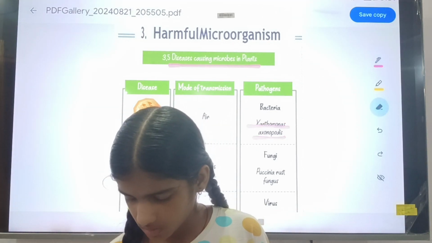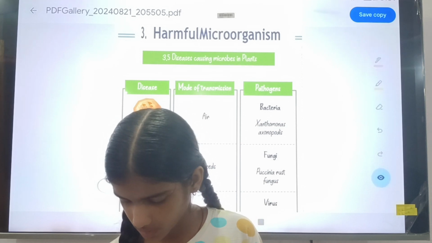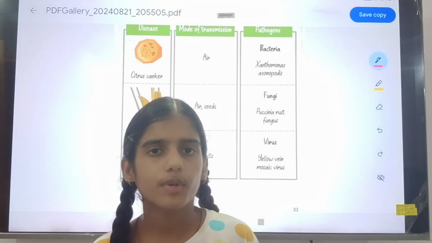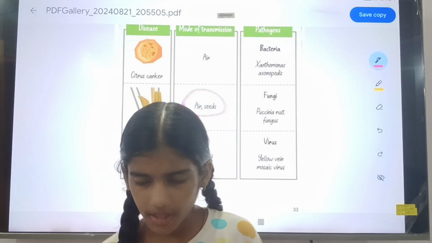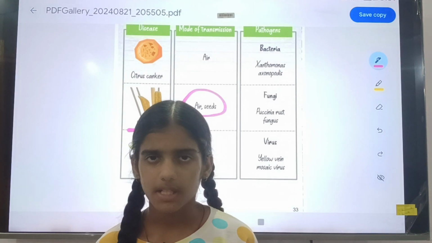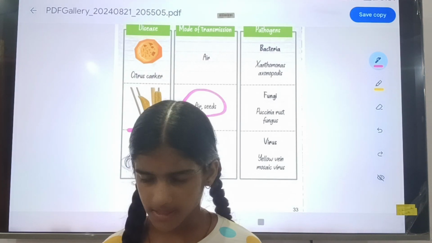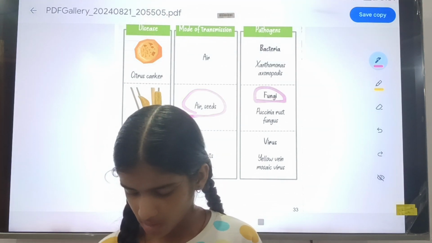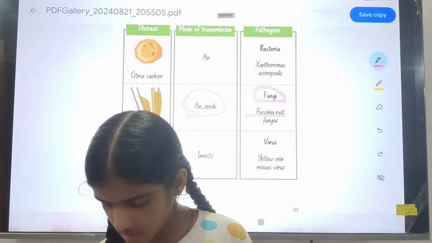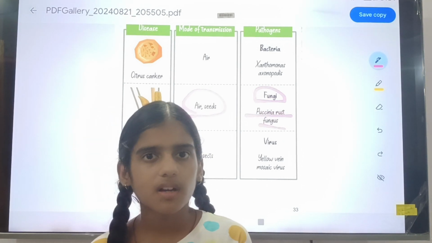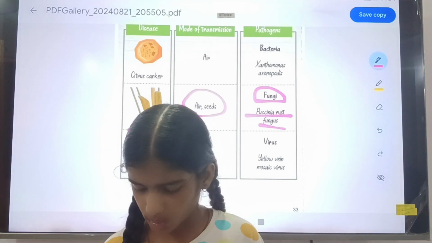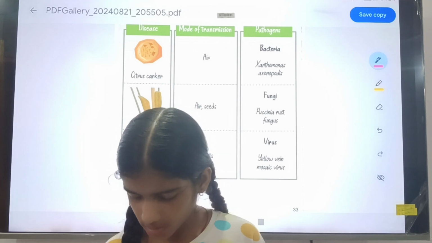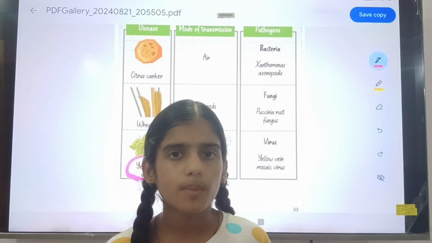Okay, done. So the second disease is wheat rust. Its mode of transmission is air and seed. It is caused by fungi. The name is Puccinia rust fungus, that is the name of the fungus. Remember that it is caused by fungi.